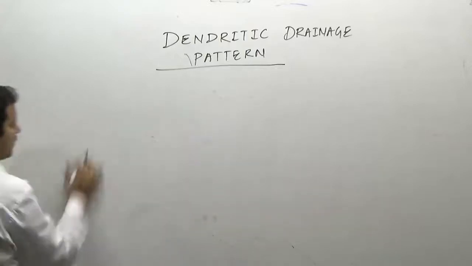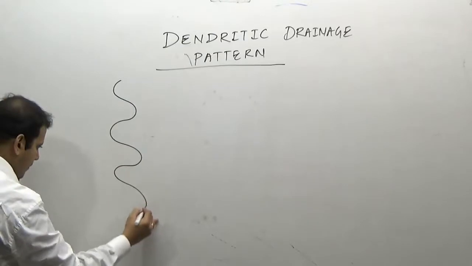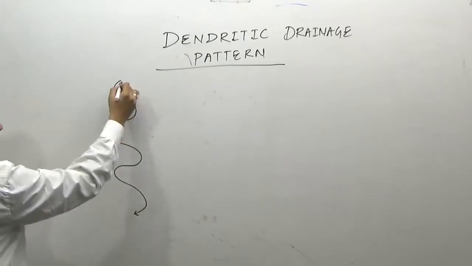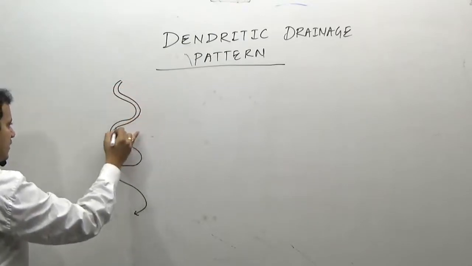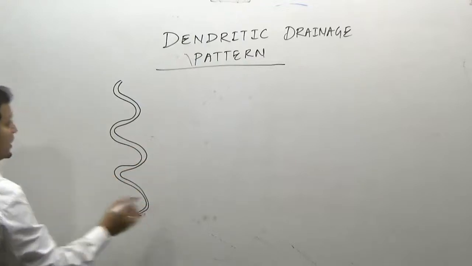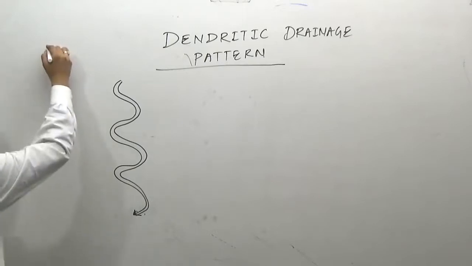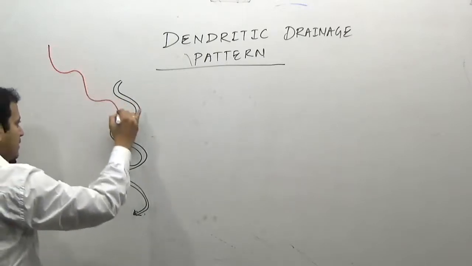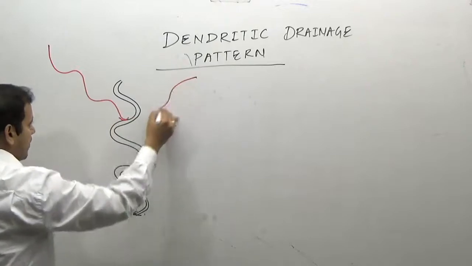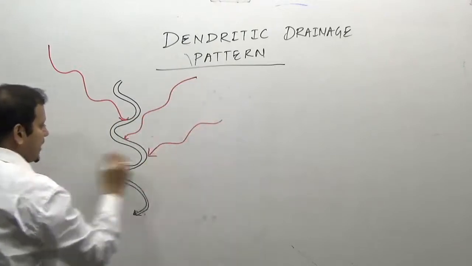If there is a main river flowing here, obviously this main river will develop a network of tributaries which will join the main river. This network of tributaries joins the main river at different angles. Why? Because they do not have any structural control like anticline or syncline.